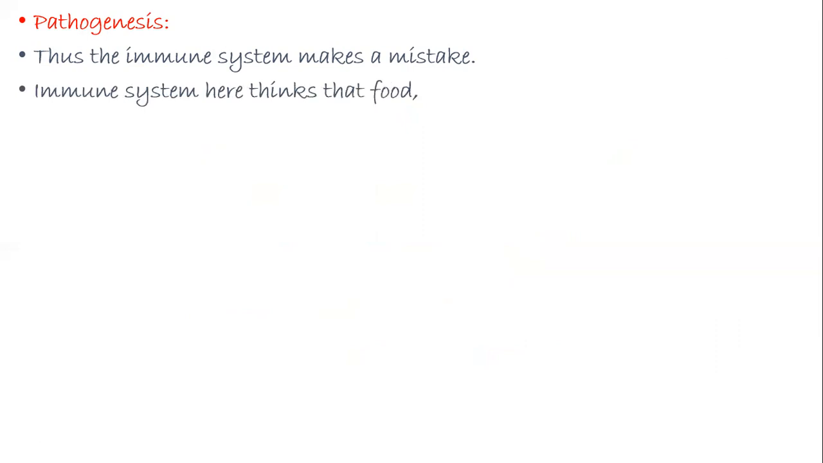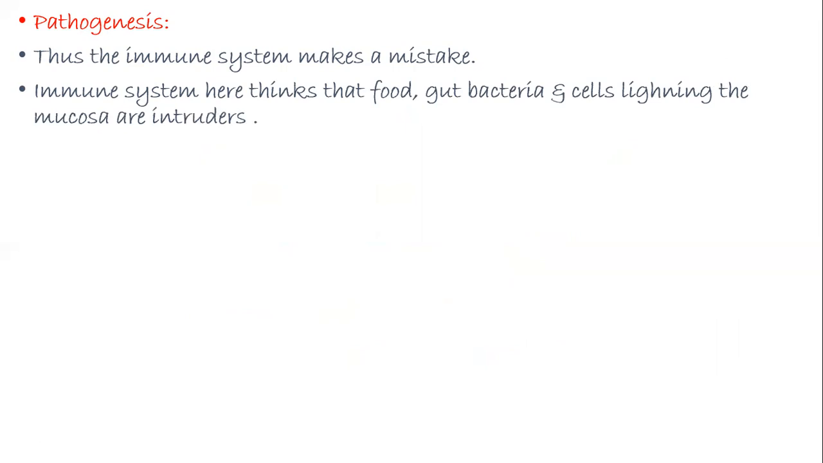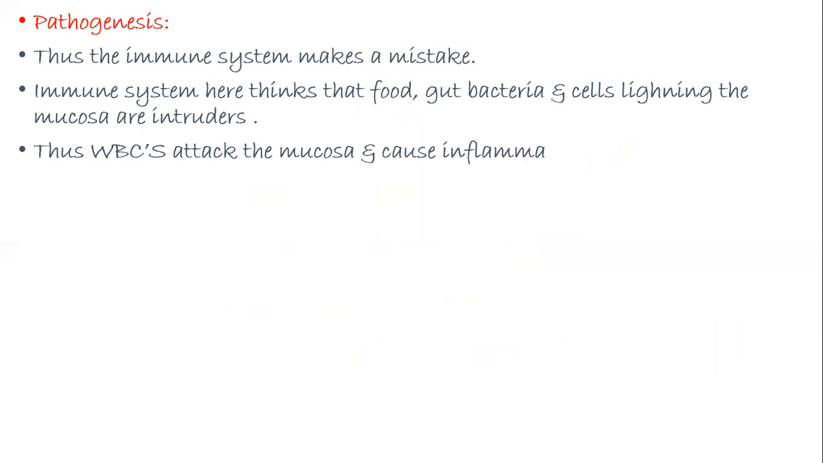Now we'll take a look at the pathogenesis. As we can say, it is an immune system problem. In this case, the immune system makes a mistake. The immune system thinks that the food, the gut bacteria, and the cells which line the mucosa are intruders. Thus, the WBCs attack the mucosa and cause inflammation and ulcers.